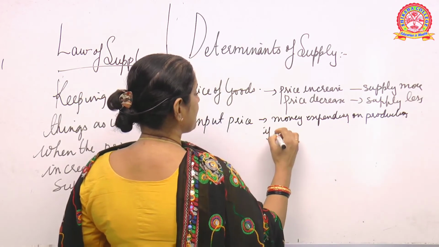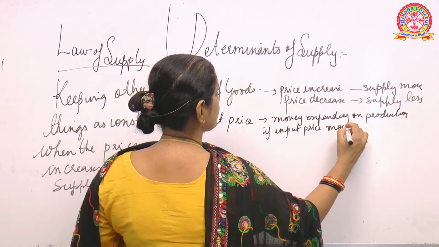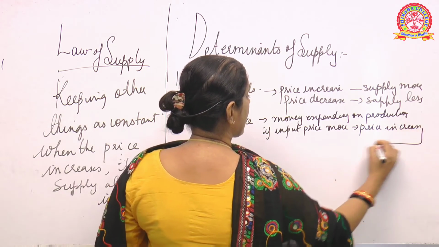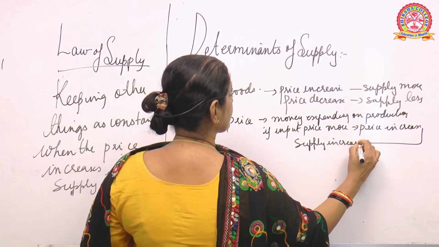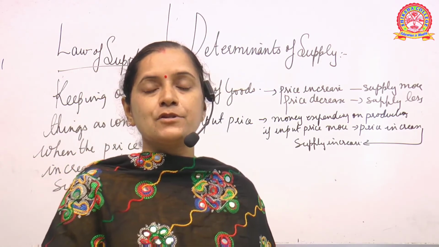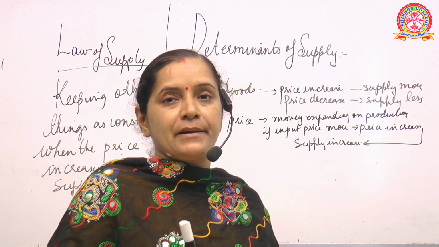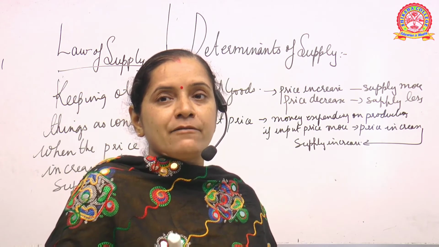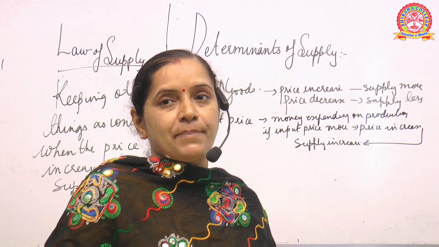Now if input price is more, price increases and supply will increase. Okay. So take for example, the manufacturing of a pen. Suppose I am spending rupees 100 to manufacture a good quality pen. Okay, my input price is 100 rupees. Means I will fix a price at 120. So if there is an increase in price, then automatically the supply will also increase.